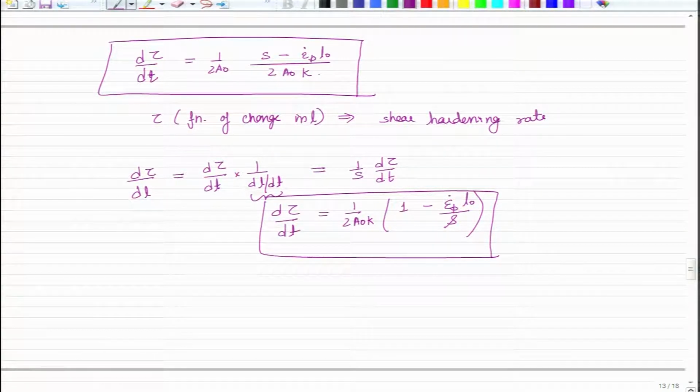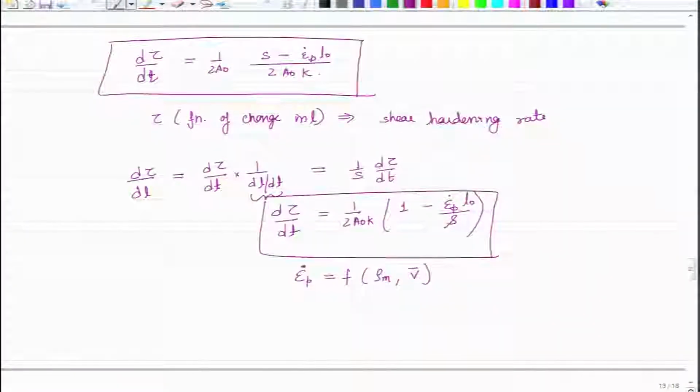But in this case what will happen is that epsilon p dot, which we have written here, is actually a complex function of rho m as well as the velocity of the dislocations. So, at one point rho m will be high, so the velocity will be low. At another point rho m may be low, so the velocity of the dislocation would be high. But overall our epsilon p dot must remain the same.